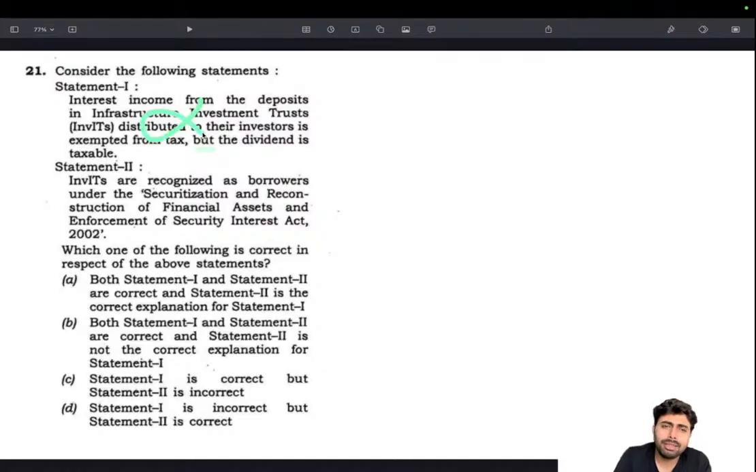So I can eliminate it, and since it's a statement based question, it's easy. It's D. I don't even have to read the other one, in which they are recognized as borrowers under the Securitization and Reconstruction of Financial Assets, that is the SARFAESI Act. Maybe, I don't know, but I don't need to know, because this is very sure. I'm almost sure that an investment is not simply exempted from tax, while the dividend is taxable. Interest income exempt, this seems very unlikely. So that's how I arrive at the answer.